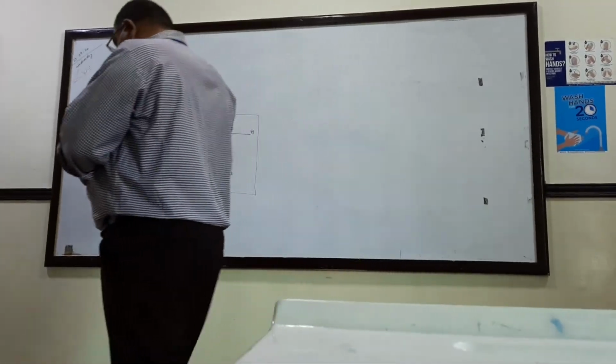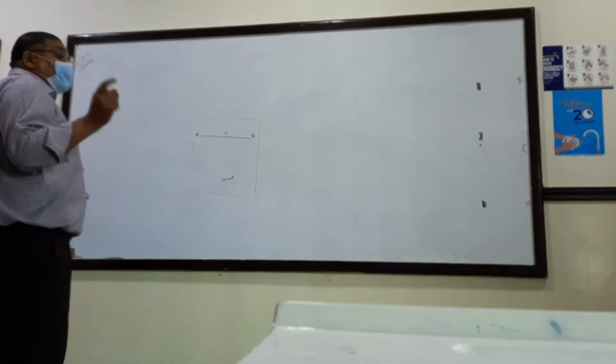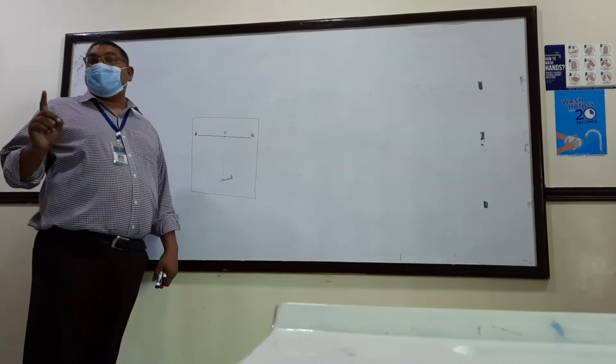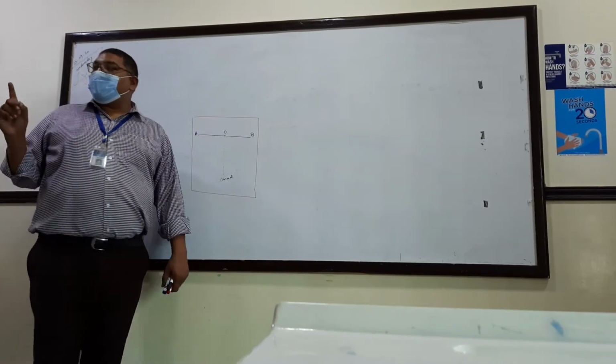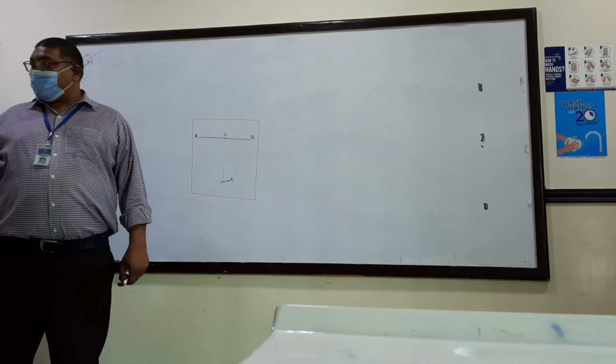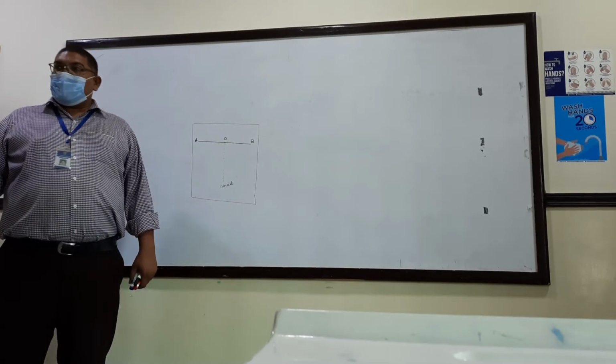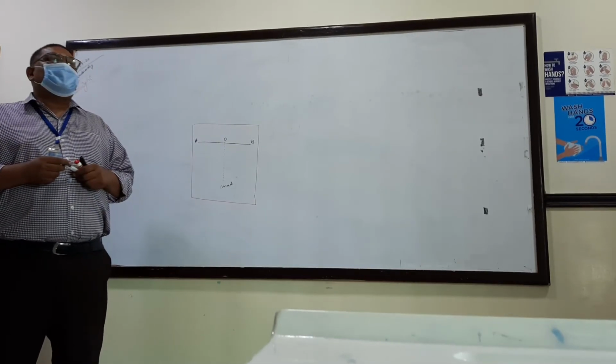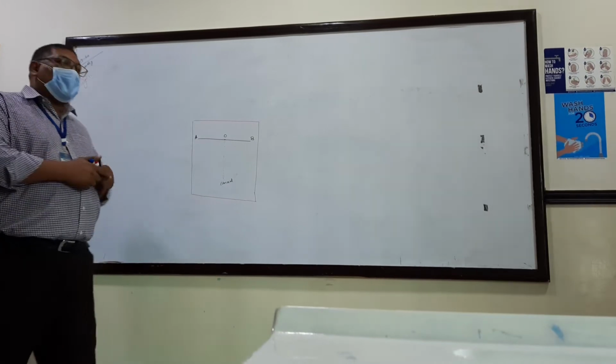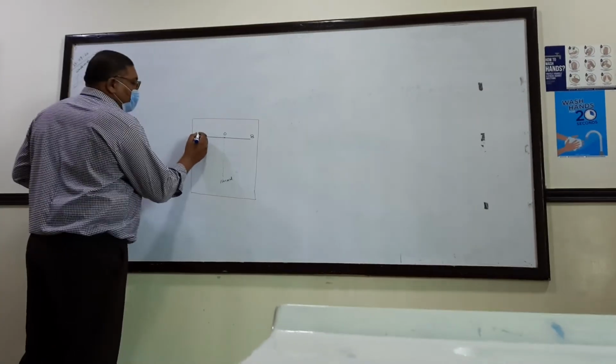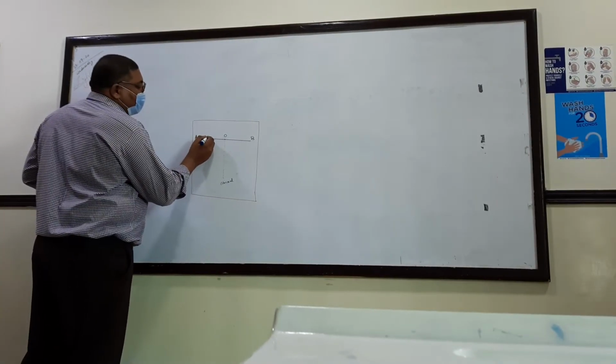Now, take a glass, a plain mirror, and use a wooden stand and put the mirror on the AB line.